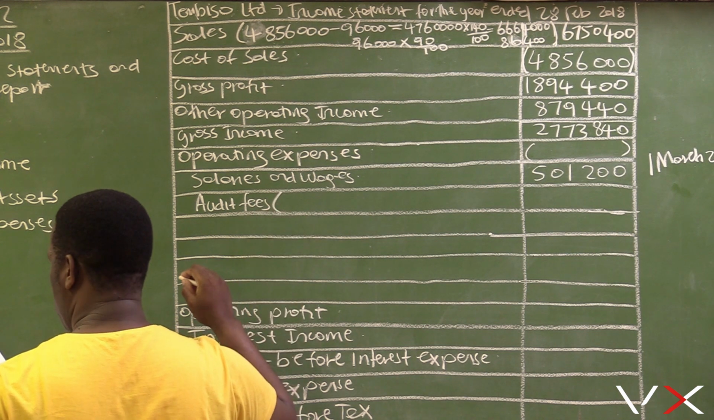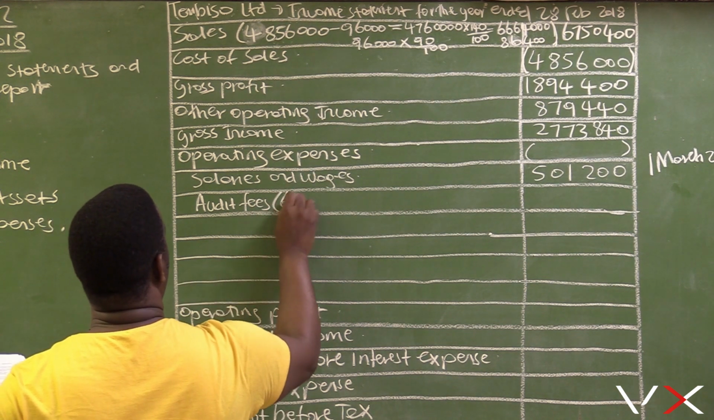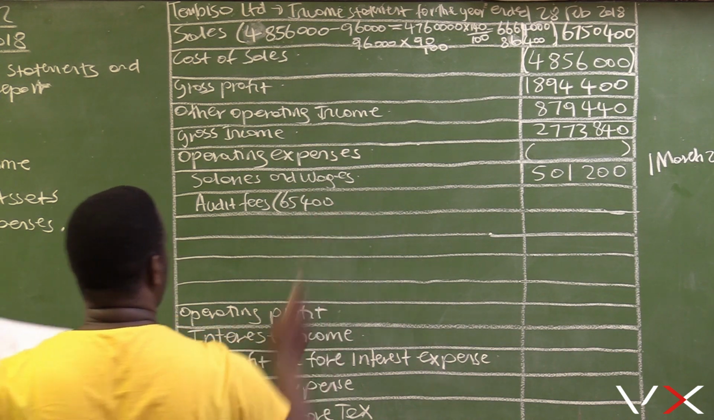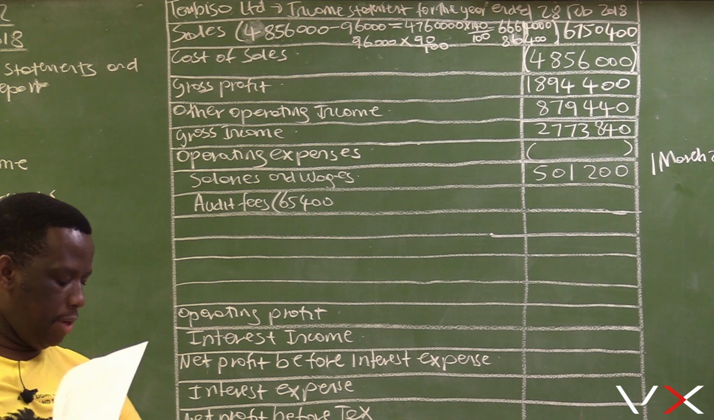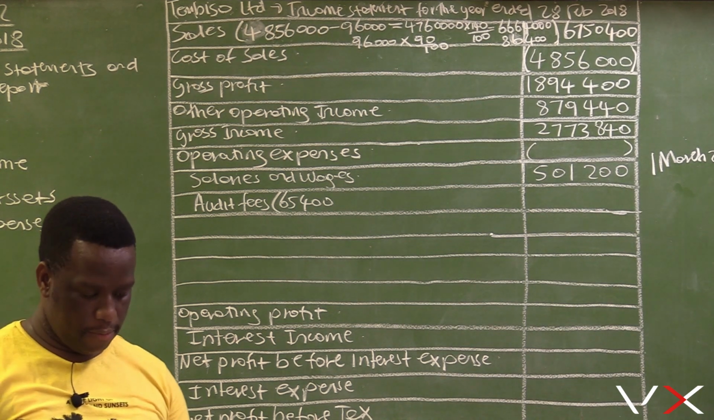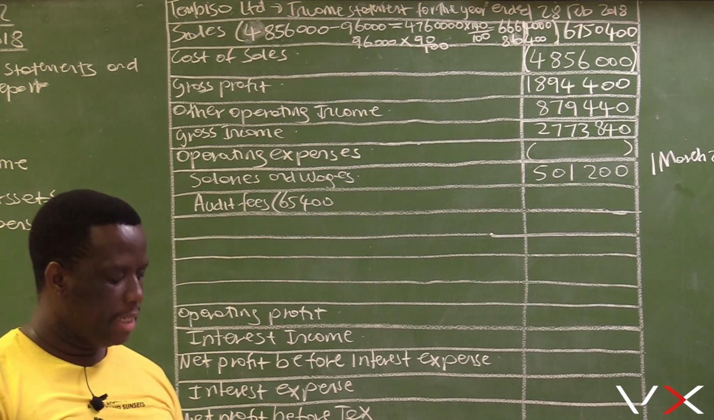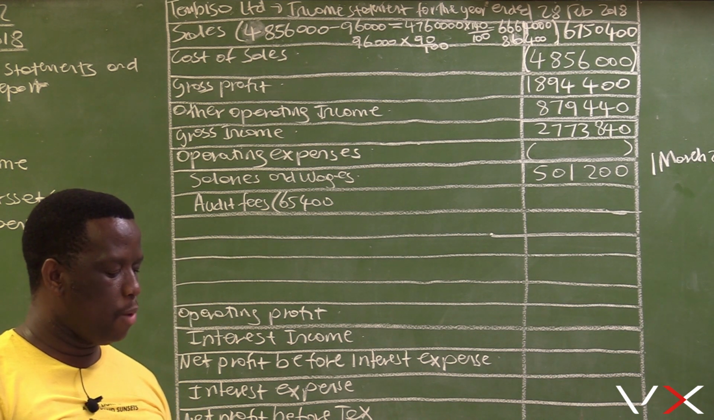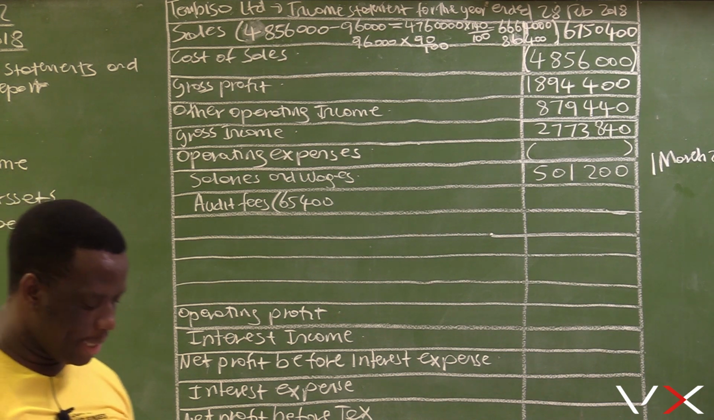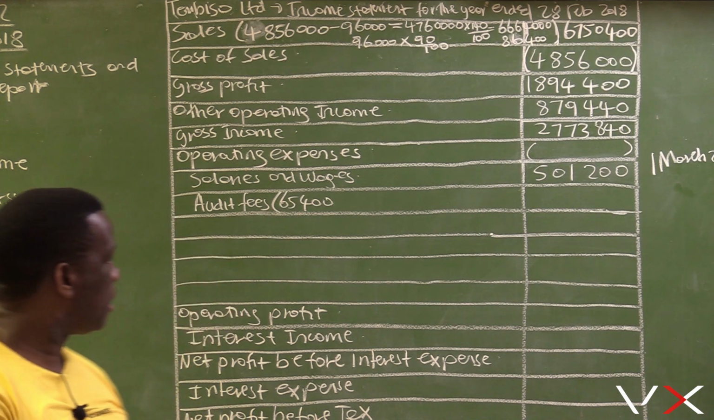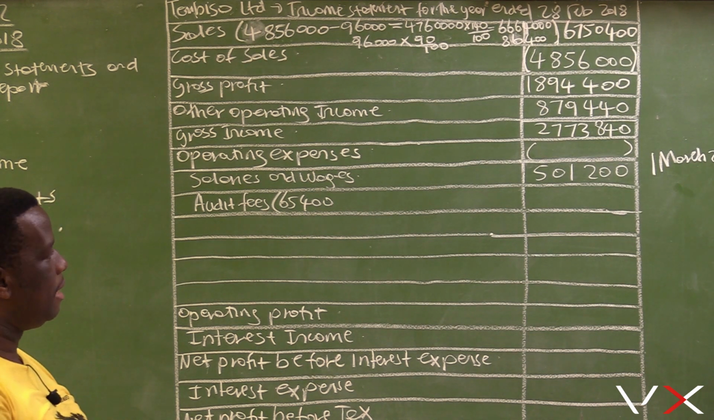And the amount for audit fees here is 65,400. That is given. And then there is also an adjustment for audit fees. The adjustment for audit fees says 75% of the annual fees have been paid. So this 65,400 is only 75%.